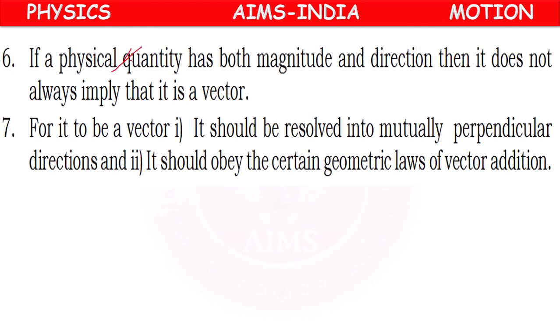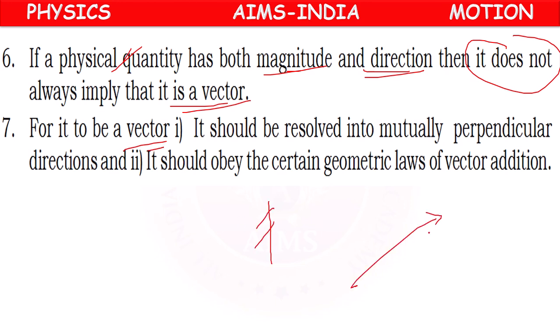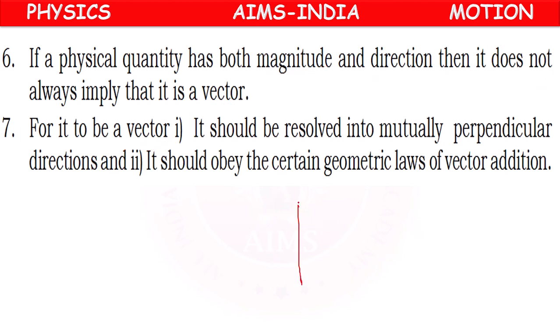So, if a physical quantity has magnitude and direction, it does not mean that it is a vector. Because for it to be a vector, it should be able to resolve into mutually perpendicular directions, like 90 degrees like this.